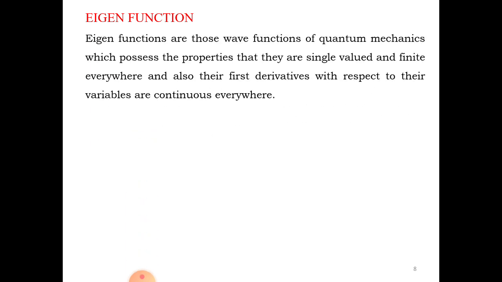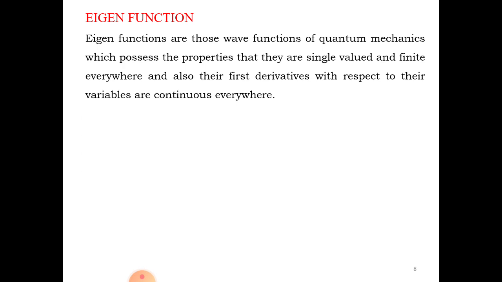Next, eigenfunctions. So what is this? We can define an eigenfunction like this. Eigenfunctions are those functions of quantum mechanics which possess the properties that they are single valued and finite everywhere, and also their first derivatives with respect to their variables are continuous everywhere.